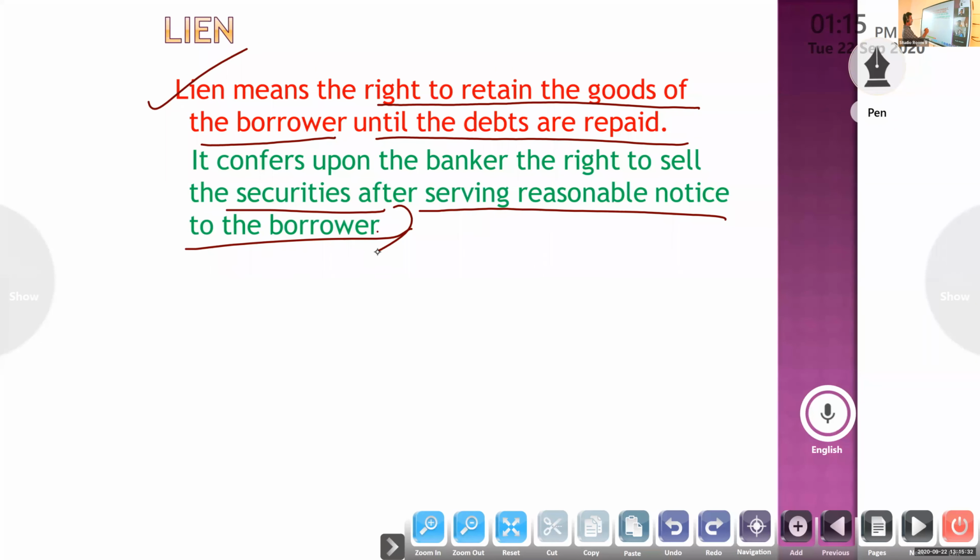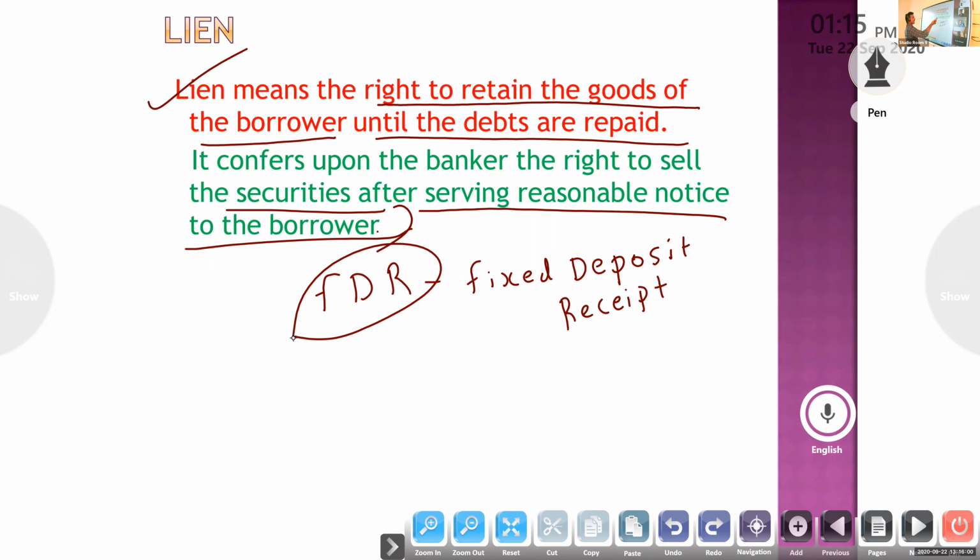For example, if you give an FDR, a fixed deposit receipt. If you want a loan, we can give our fixed deposit receipt. Suppose we have a fixed deposit account for a period of 20 years. That receipt you can give to the bank, and on that basis we will get a loan. So that is lien we have given. In case we are unable to repay, then they will take that.